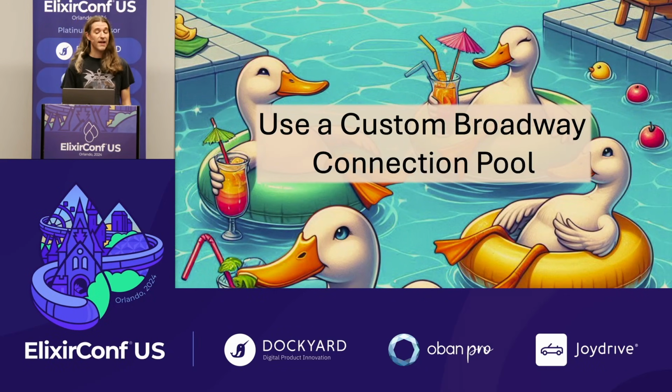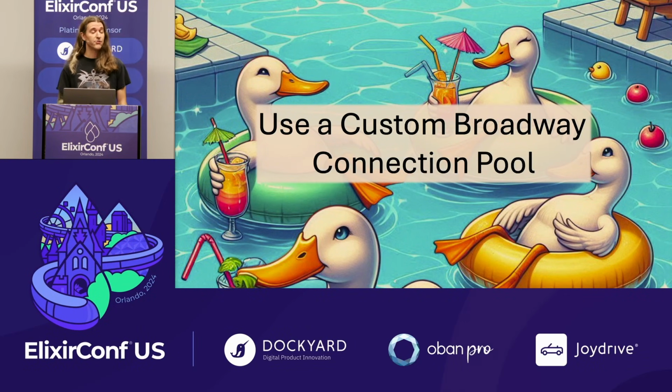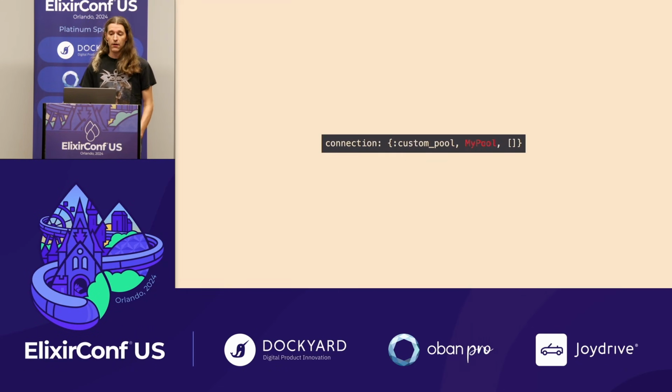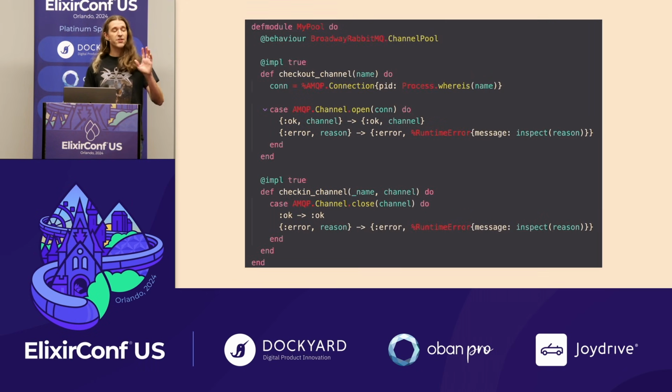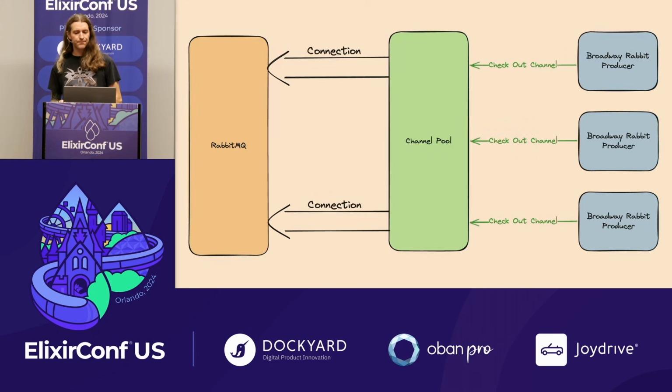The good news is that the Broadway RabbitMQ producer allows you to pass in your own implementation of the channel pool behavior. So when configuring the consumer on your producer, you can pass in a configuration for a custom pool. And this is just the example implementation from the docs. You can see here that there's only 2 callbacks you have to implement, checkout channel and check-in channel. There are some existing libraries out there, but we decided to roll our own.